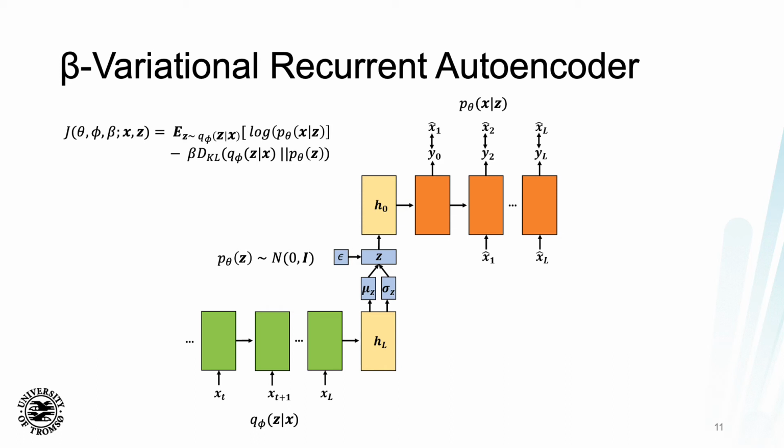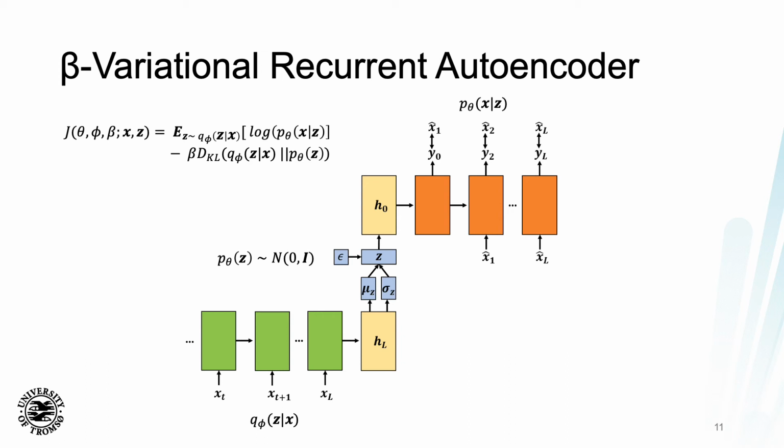The first term is defined as log of p of x given z. This is the reconstruction. What you're trying to do is reconstruct x given z. And we can evaluate this by using the reconstruction loss and do this the same way as we have previously, evaluating this using the mean squared error.